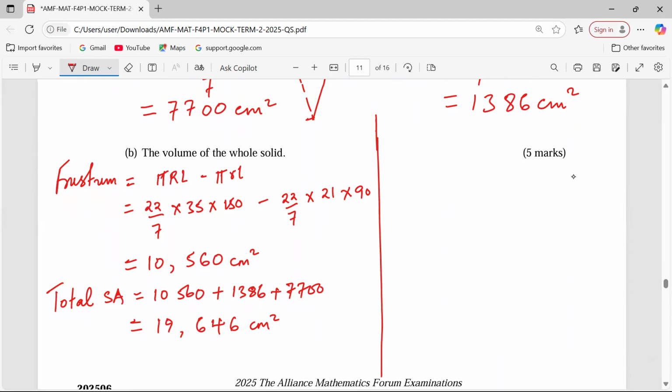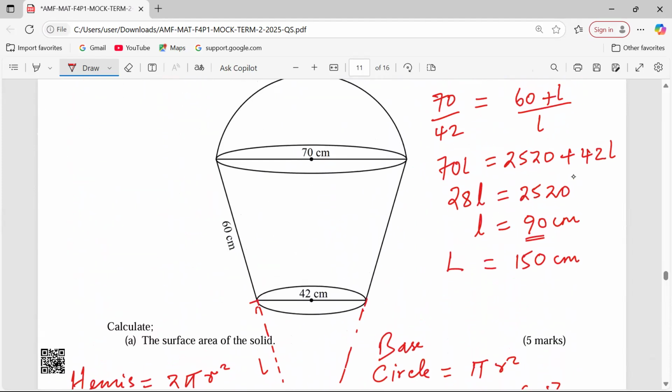For us to get the volume of the whole solid, we need again to take the volume of the shapes involved. So what shapes are involved here?